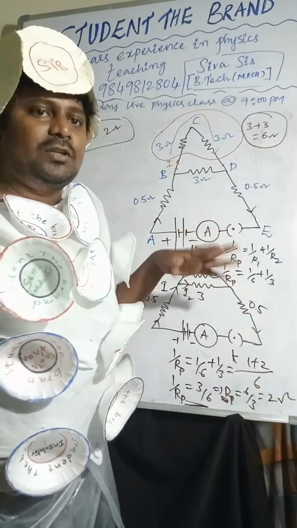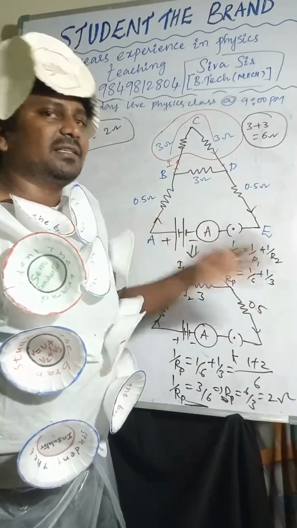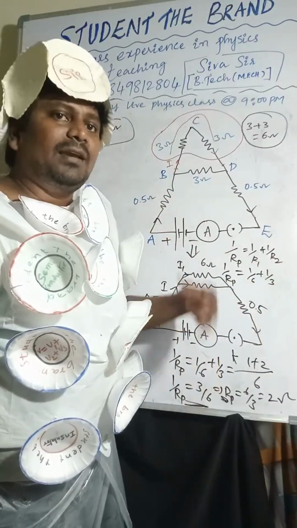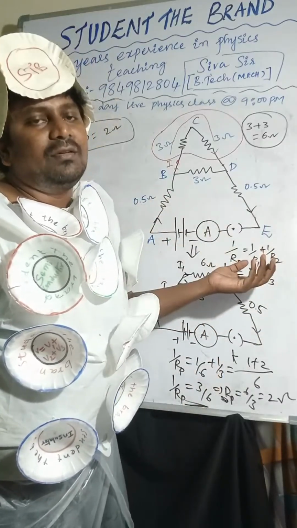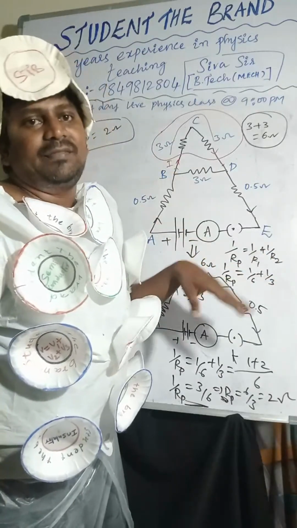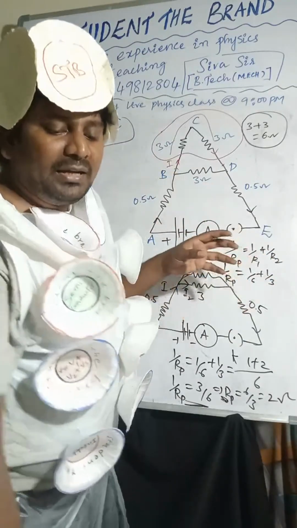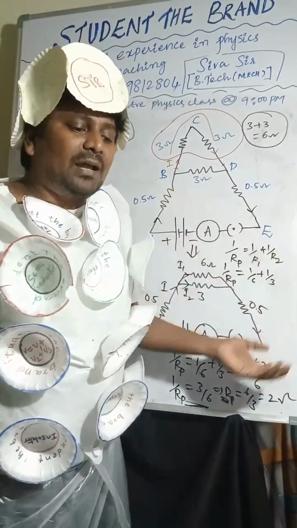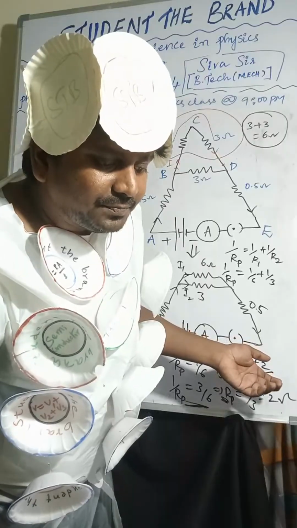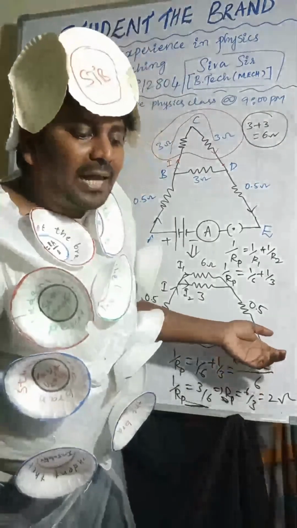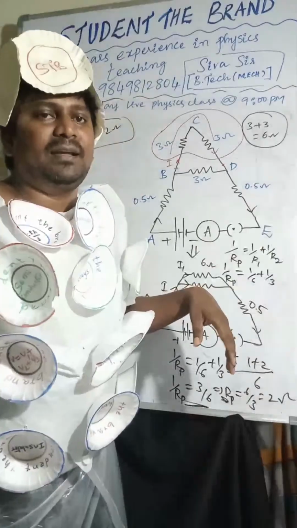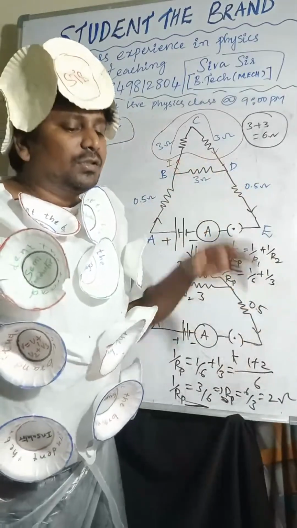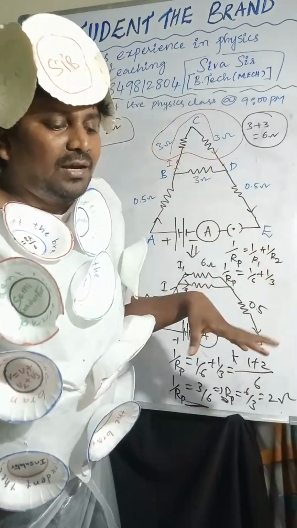They will solve until here, and they will do it excellently, extraordinarily, marvelously. Even if the diagram is difficult, they will solve it in an easy way. The point is, after solving, they will take the 1 by Rp value. They won't take the R value. So finally we want only the R value.